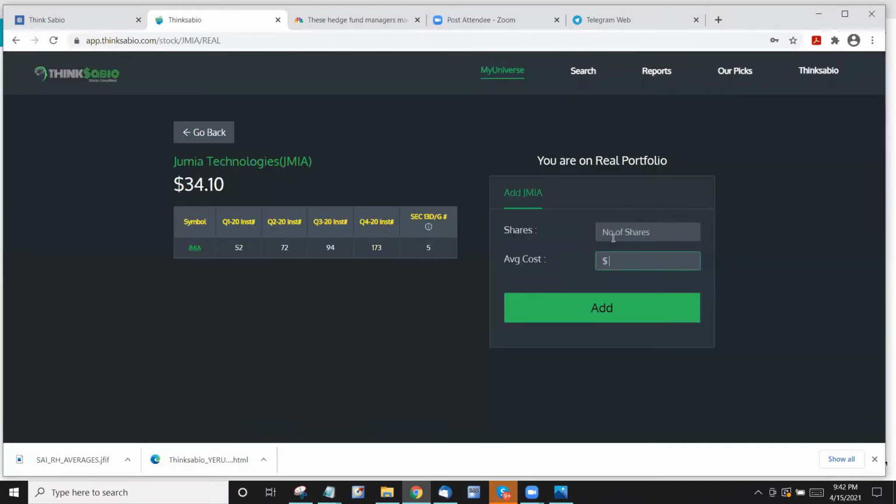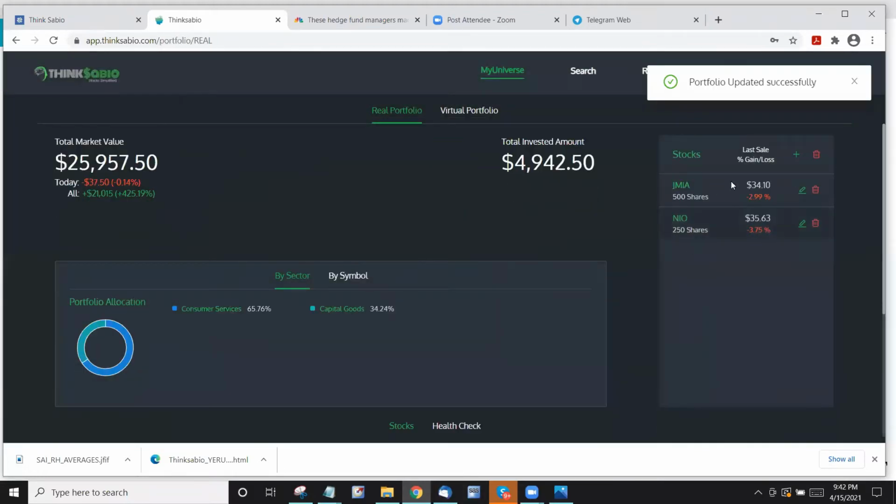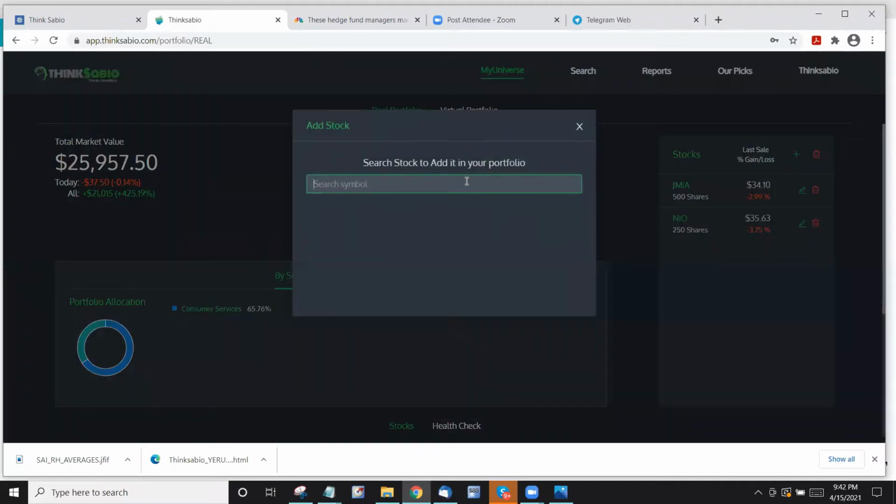My average cost in reality is $6.60. I'll be adding around 10. That's all I have, just to see the power of what it can do for us.